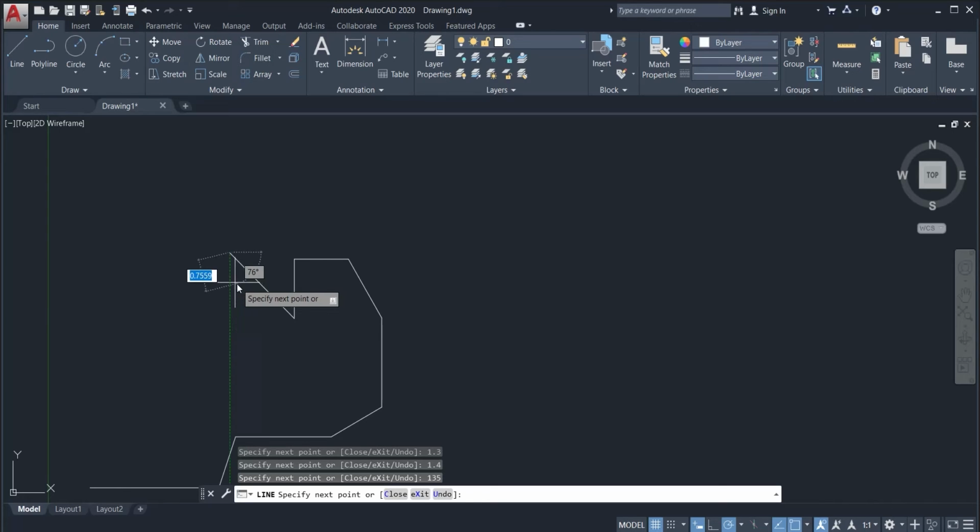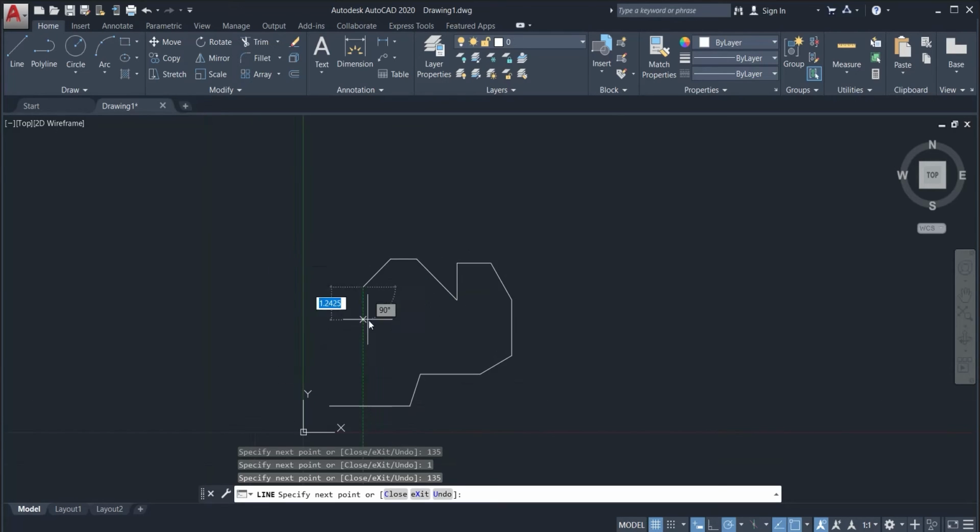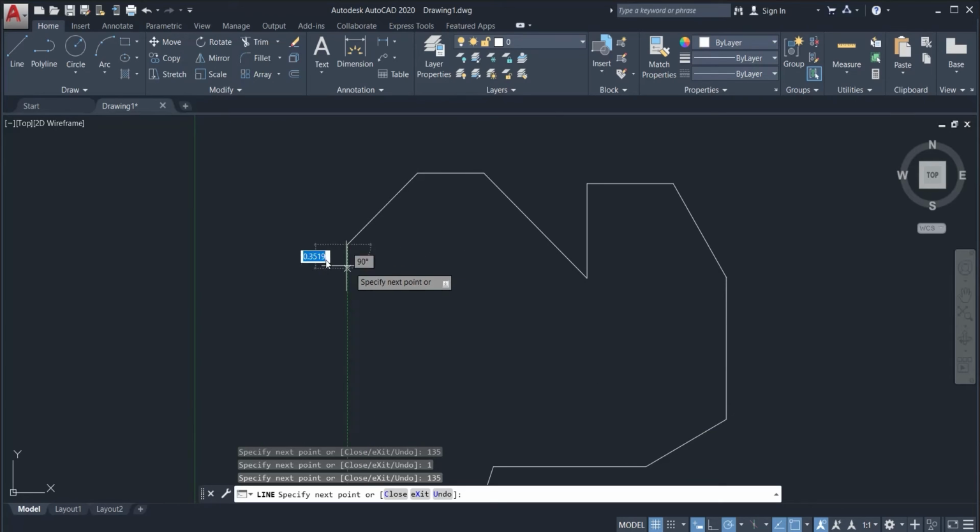This will be continued with a different line that has a length of 1 and an angle of 180 degrees. This next one is another 45 degrees, but using the same process as the first, subtracting the given angle to 180 degrees will result to 135, and we will be typing that along with the length, which is 1.5. We will make another straight line with the length of 1 and an angle of 180 degrees. The second to the last line has a length of 2.3 and a 60-degree angle.